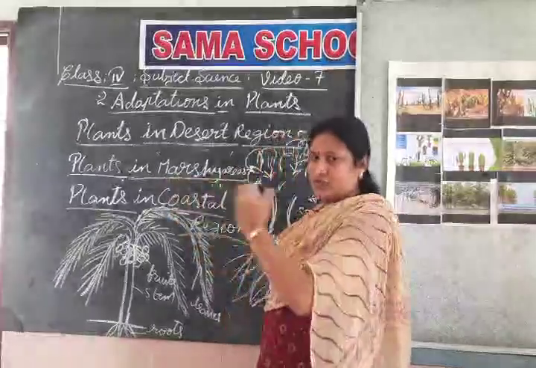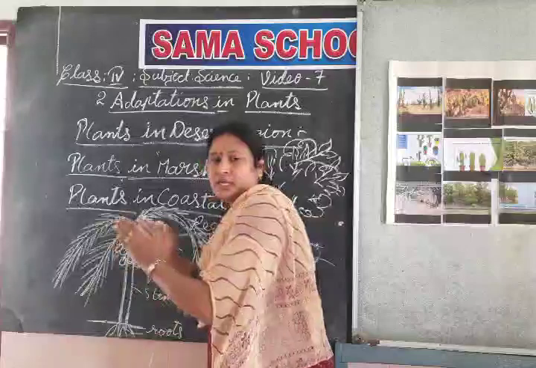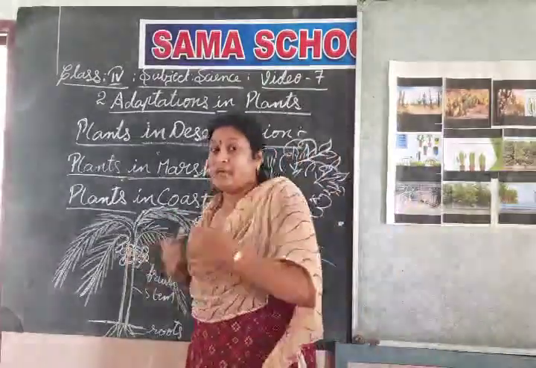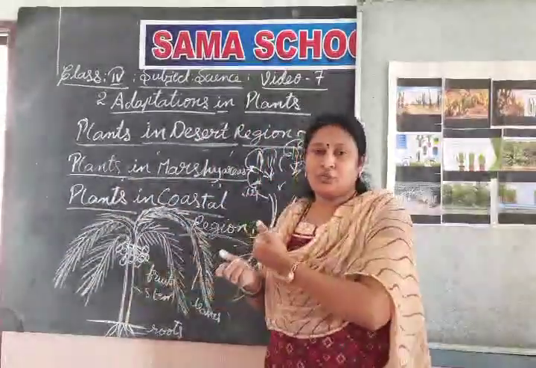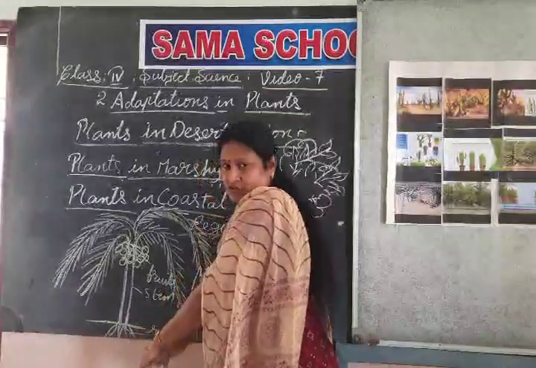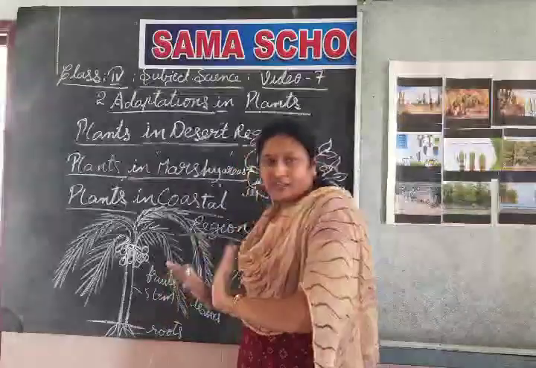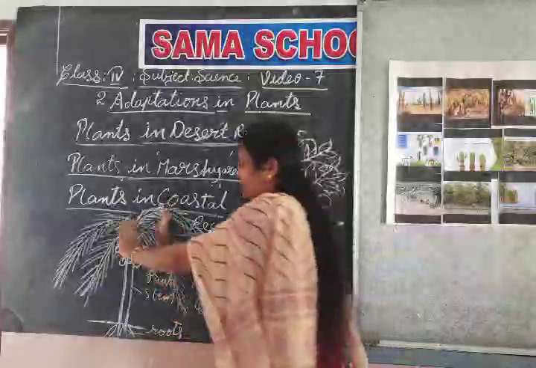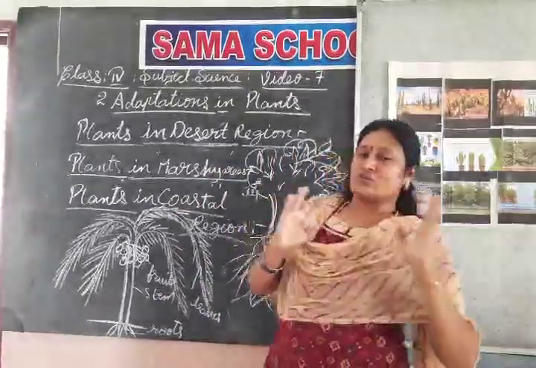Then we get strong winds against us. So if you get floods, the stem only bends like this. Sometimes we may think that the coconut tree will fall down. But it cannot, because the roots are fixed in the soil. Because the roots are fixed in the soil, it cannot fall down. But it appears so because of the tall stem. The long trunk is to avoid the storms.